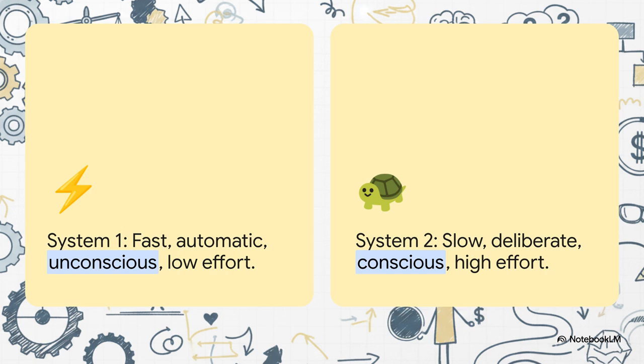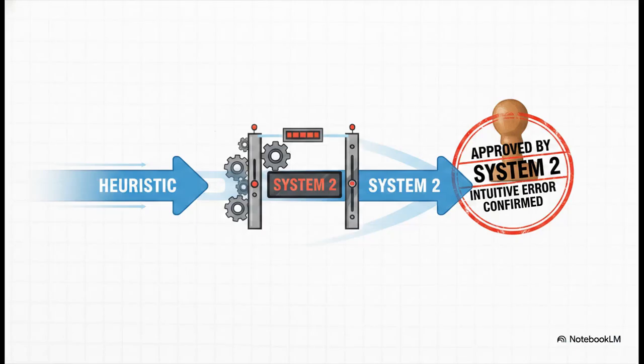System 2 is inherently lazy, and it only monitors System 1 selectively. So, the real reason even experts fail is because cognitive traps and heuristics are generated instantaneously by System 1. And because these rapid associations intuitively feel so incredibly right, they don't trigger any red flags. Our deliberate System 2 just assumes everything is fine and simply rubber stamps the error without ever bothering to check the math.